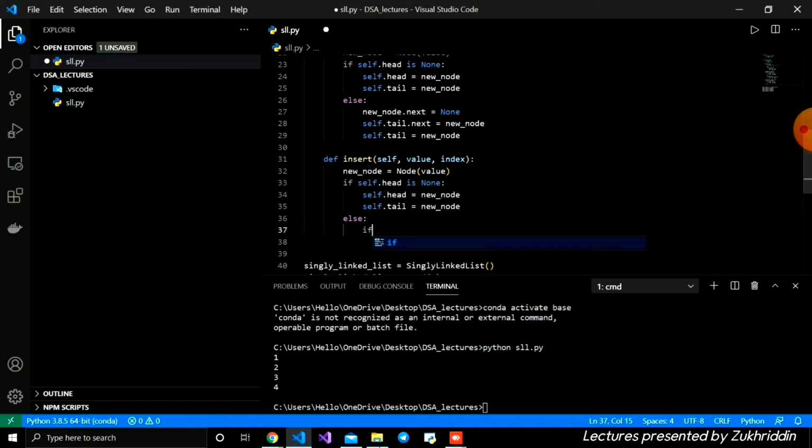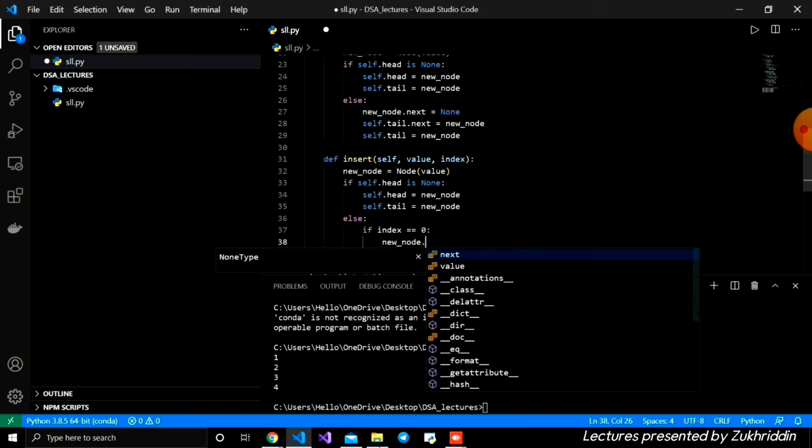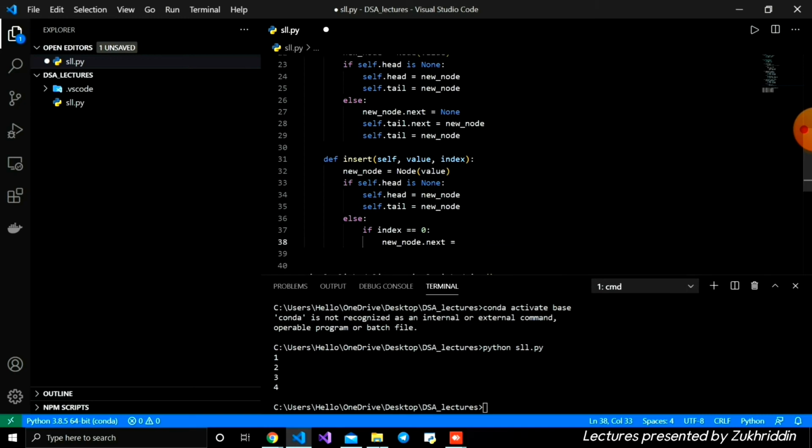Firstly, we need to check if the index is equal to 0. Inside, firstly, I'm going to write new_node.next is equal to self.head, and then self.head is equal to new_node, like that.